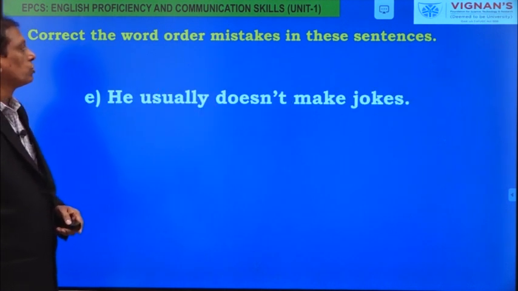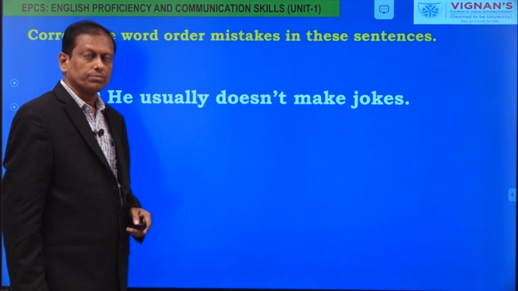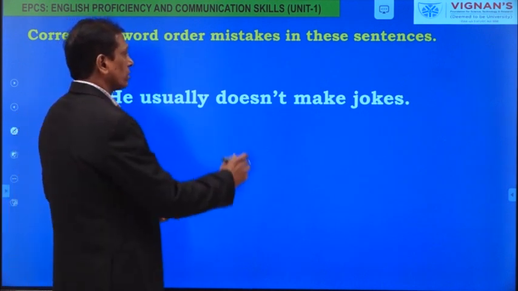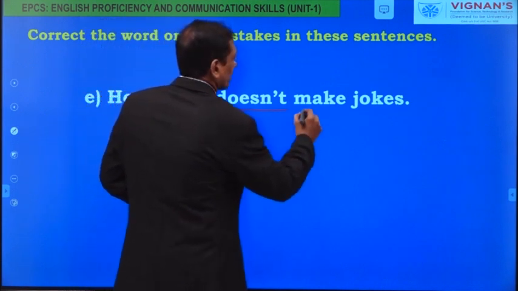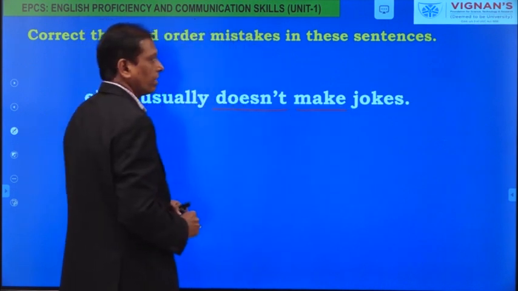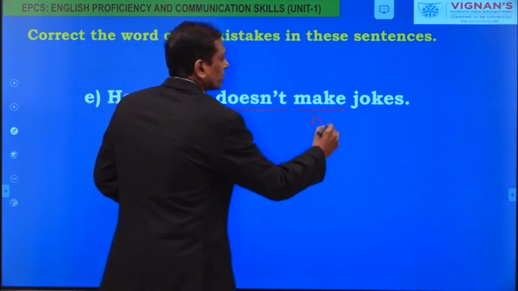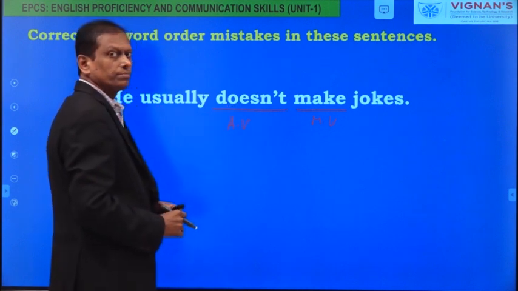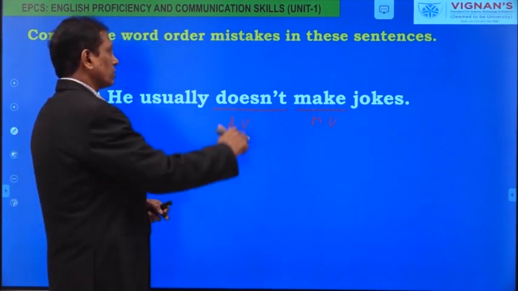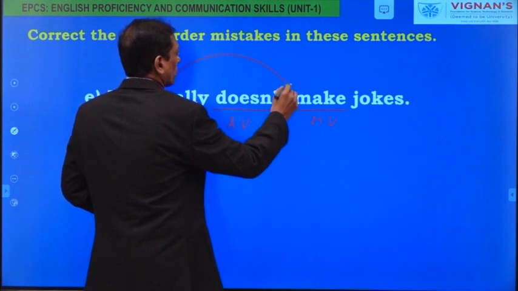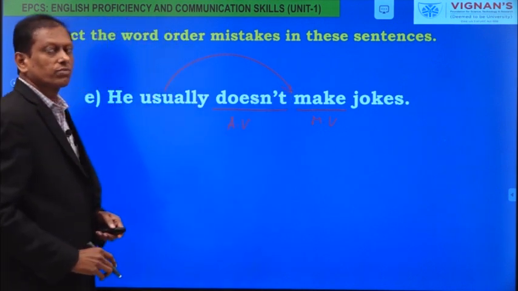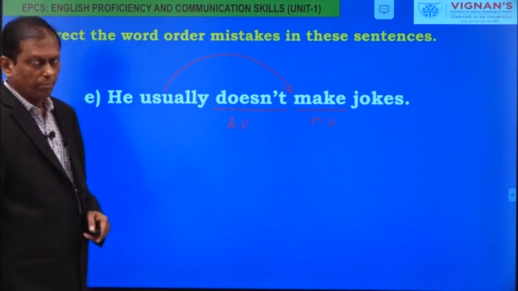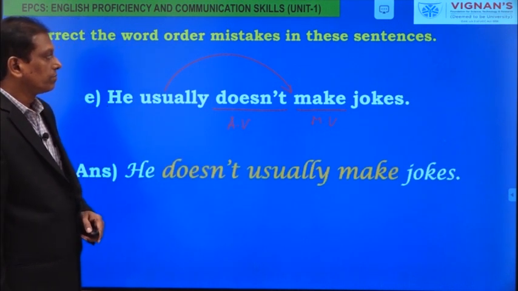Next one: he usually doesn't make jokes. This is also a negative sentence. Doesn't make. Make is the main verb and doesn't is the auxiliary verb. And as per the rule, usually has to come after the helping verb and before the main verb. This is the answer.